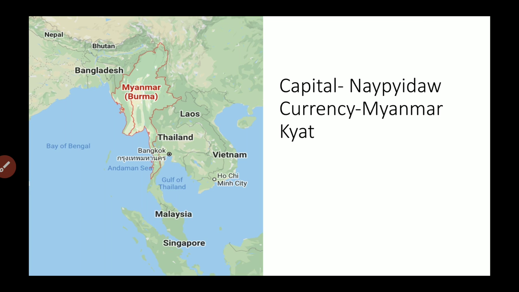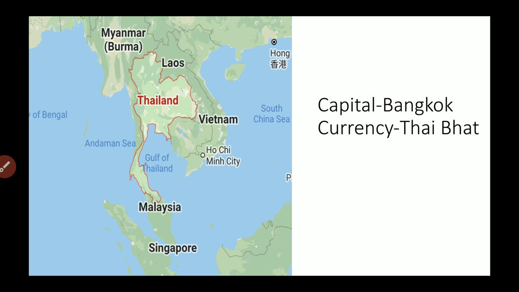So the first country is Myanmar. As shown in the map, the red boundary is the boundary of Myanmar. This is also known as Burma. The capital of Myanmar is Naypyidaw and the currency is the Myanmar Kyat. The second country is Thailand. The capital of this country is Bangkok and the currency is the Thai Baht.